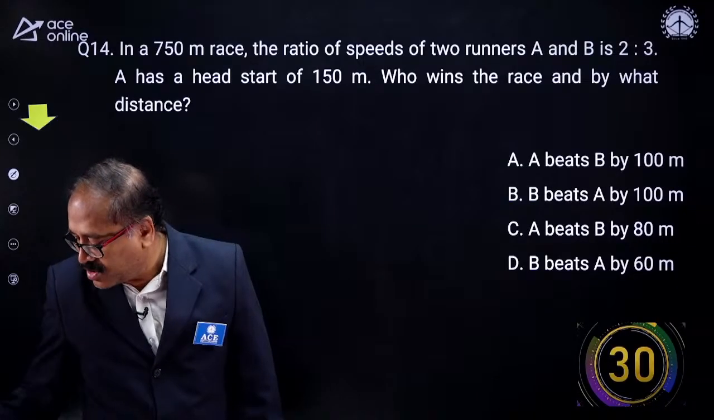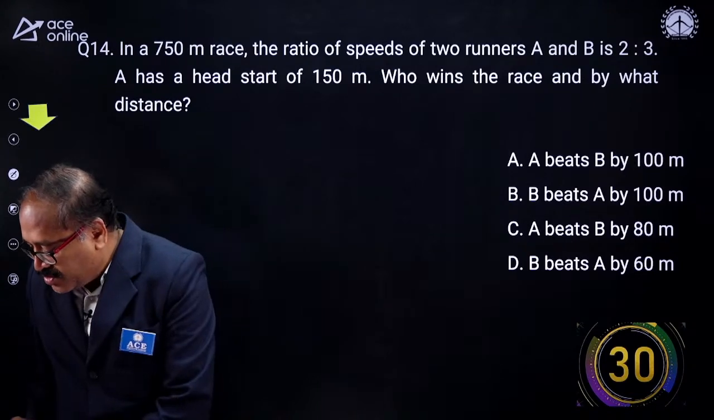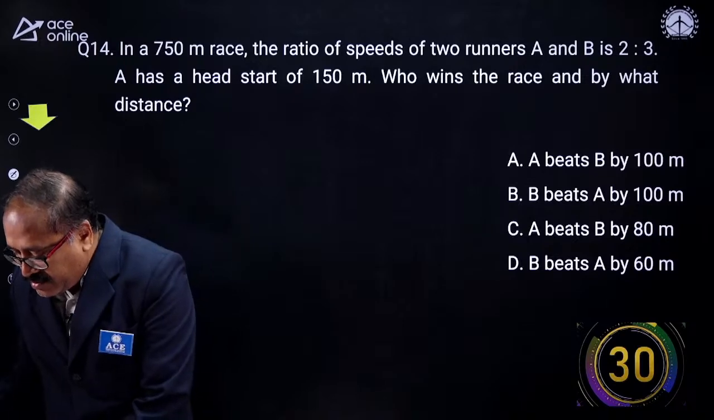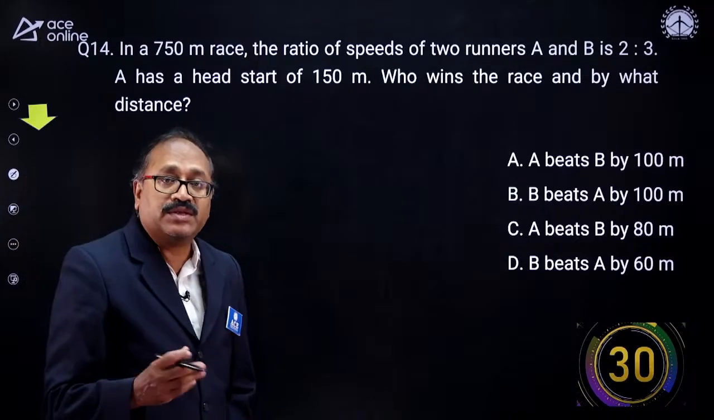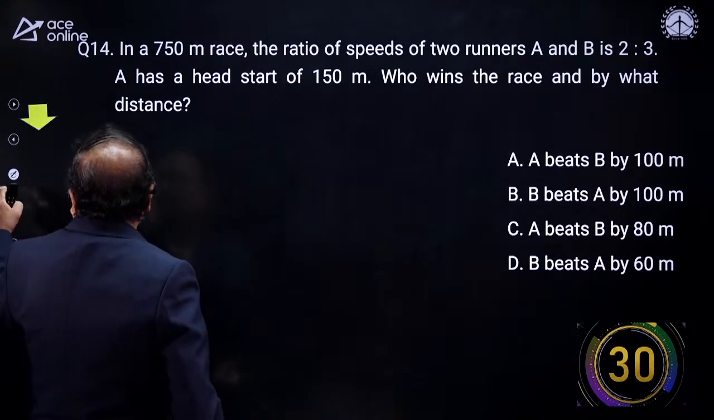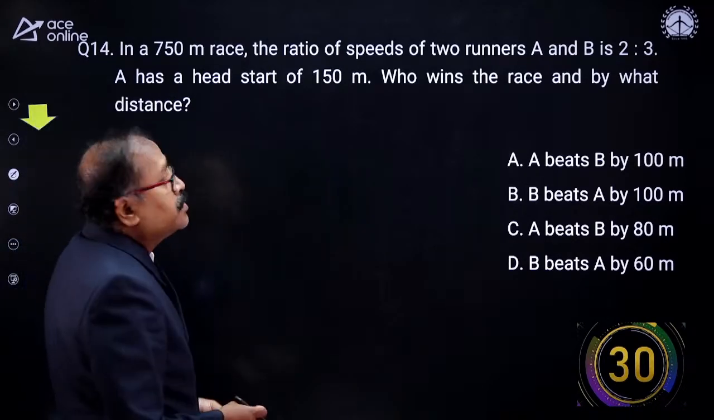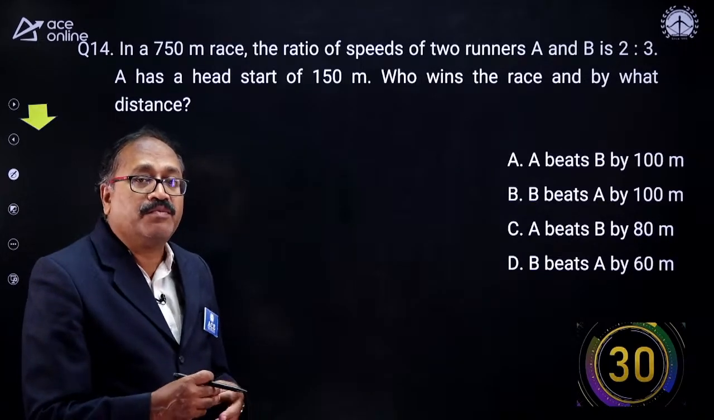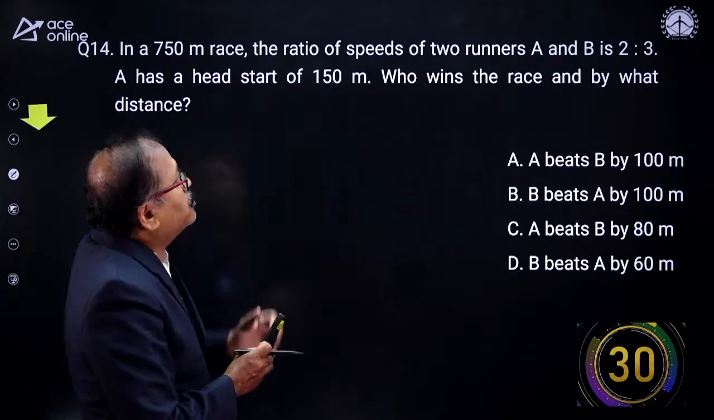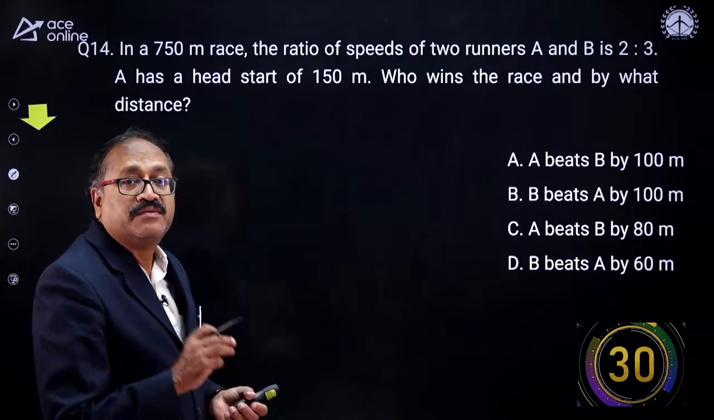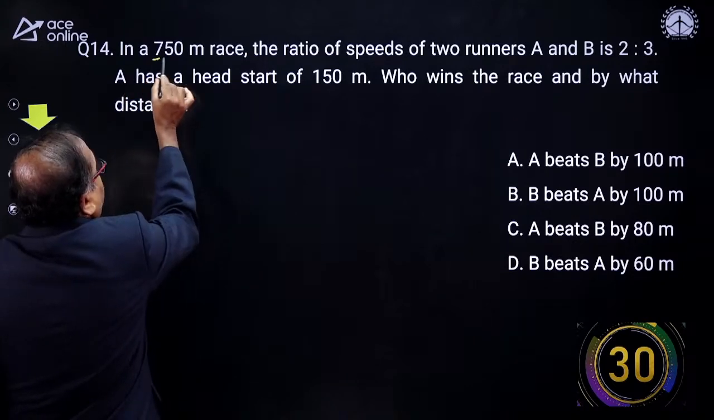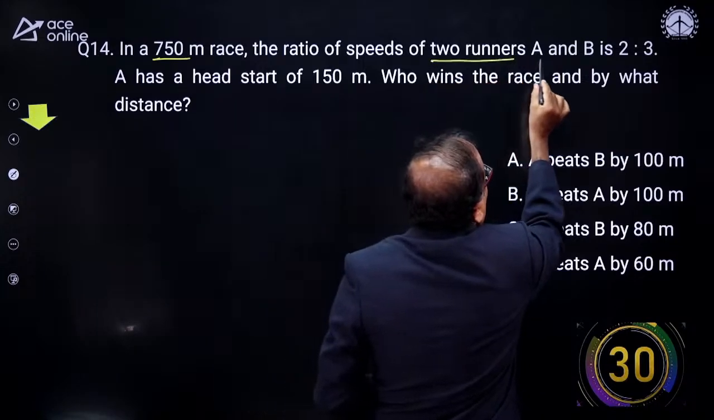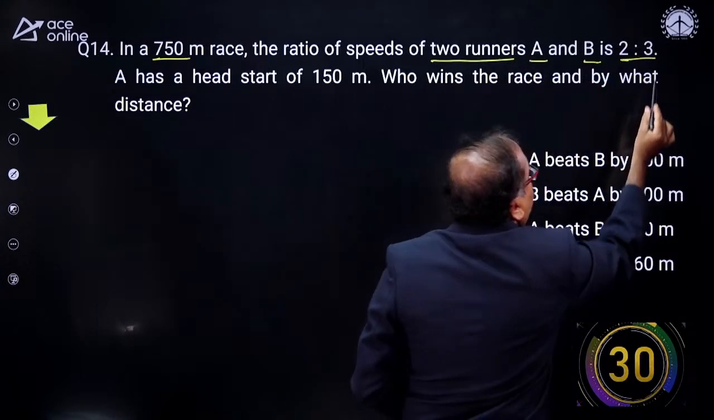How much time? Okay. We will try not to cross the time. And we will discuss one more question here. The next question can be discussed tomorrow. And it's a very important question. When this question comes, I notice that many people will not be able to answer it because they don't work on race problems. Now, in a 750 meter race, the ratio of the speed of two runners A and B is 2:3.